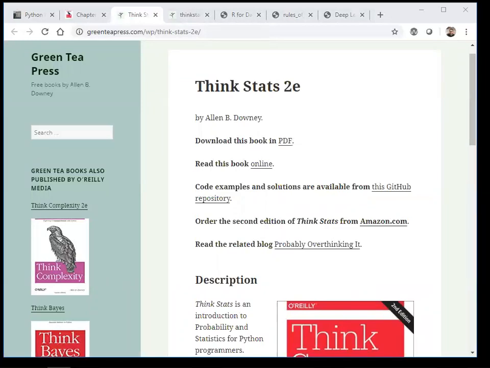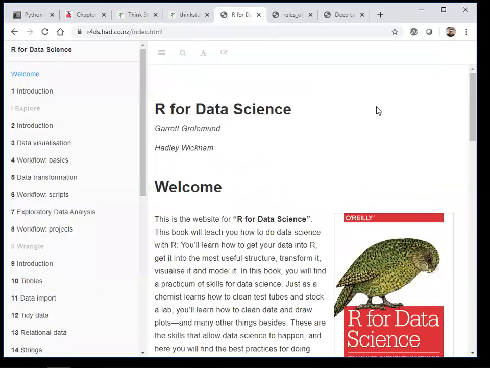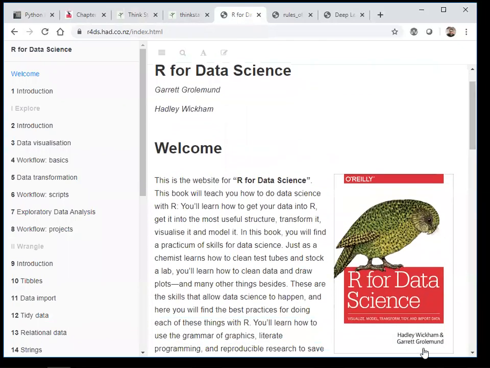Now, many people are also interested in R for data science. Basically they want to learn the R programming language, and from R programming language they want to do data science. So this is the book that I have for you. Again, this is from O'Reilly itself, and the authors, if you see, are Hadley Wickham and Garrett Grolemund. I hope I've pronounced it right.